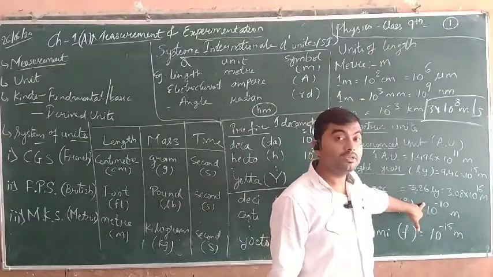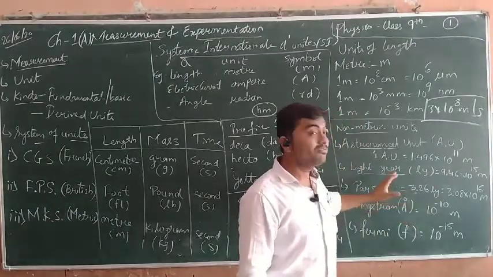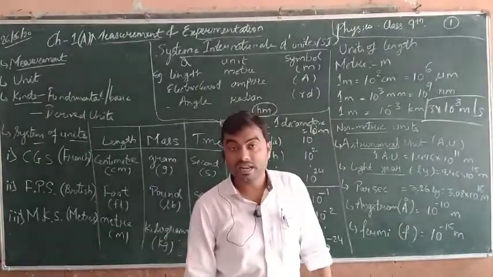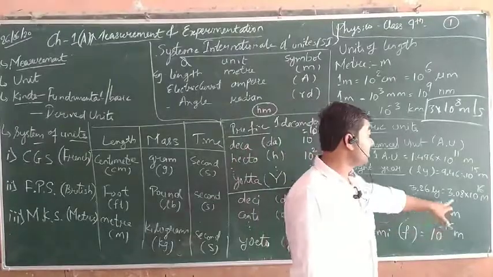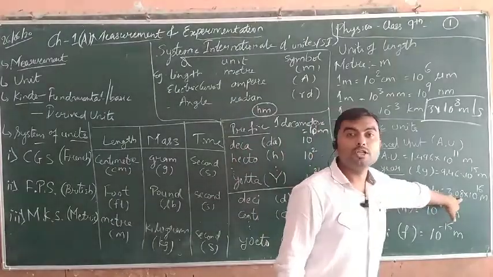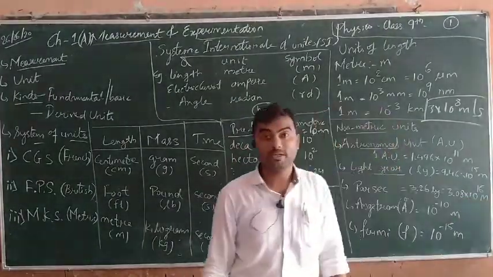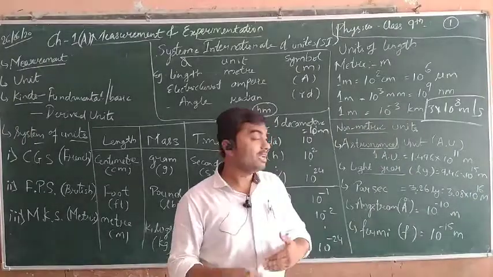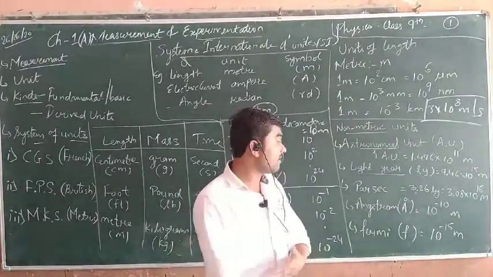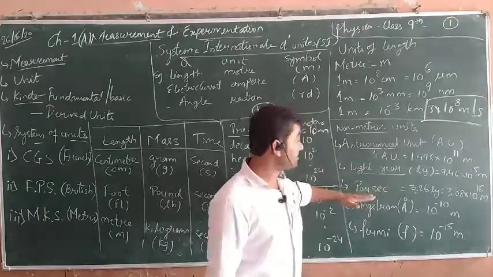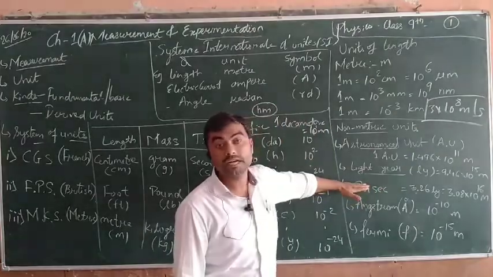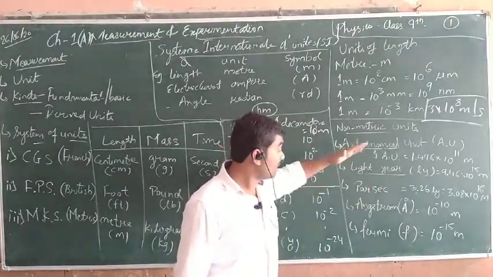It is a much bigger unit, bigger than the light year. When you convert it to meter, it will be 3.08 into 10 to the power 16 meter. And we are going on to higher values. The parsec is still the highest unit that we use for measuring distance.